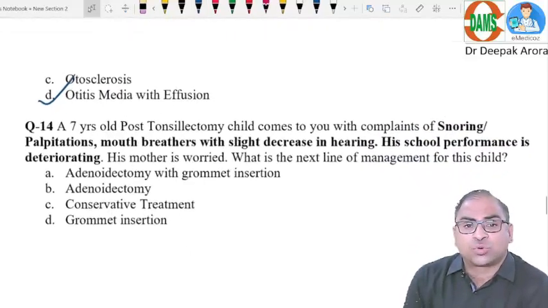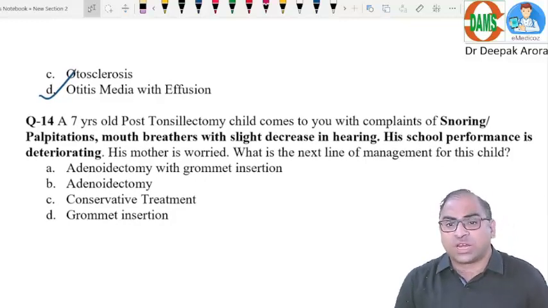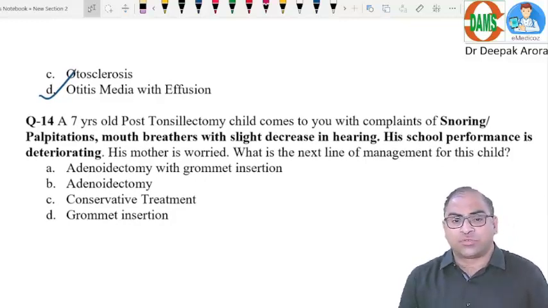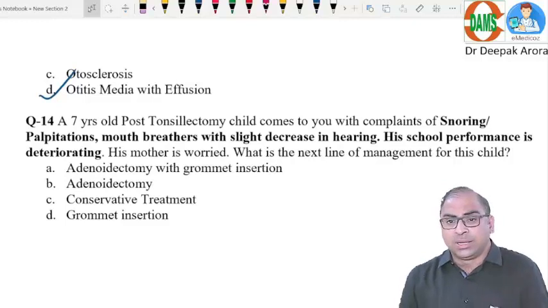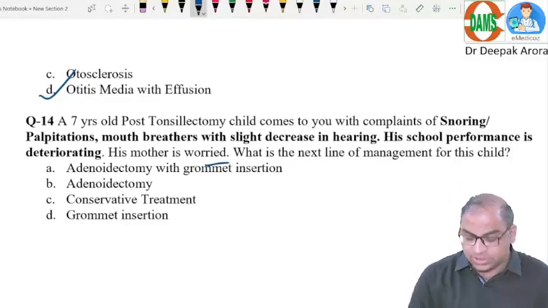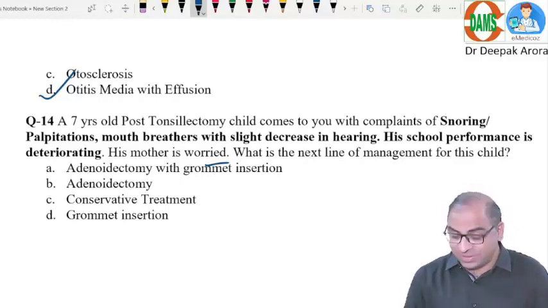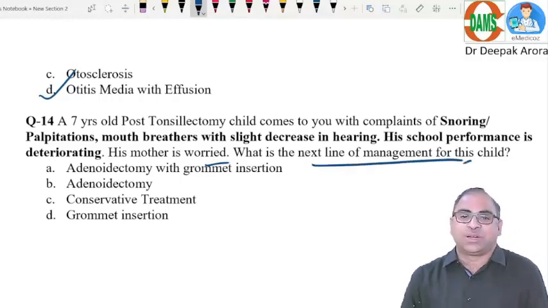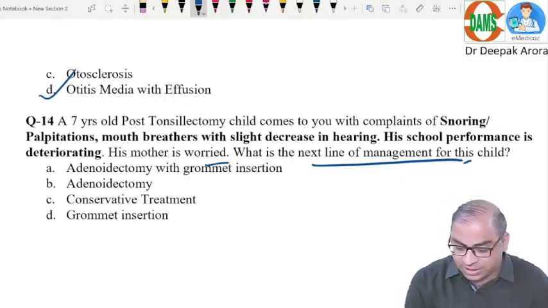Coming to the next question, a 7-year-old post-tonsillectomy patient comes to you complaining of snoring, palpitation, mouth breathing. School performance is on the lower side. Mother is worried. What is the next line in management? Patient is having hearing loss.